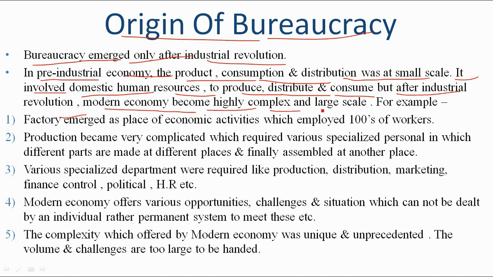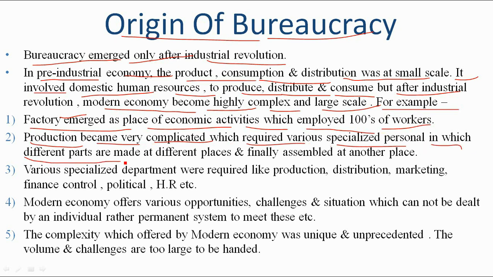But after the industrial revolution, the modern economy became highly complex and large scale, as production became very high due to machines. For example, the factory emerged as a place of economic activity which employed hundreds and thousands of workers. Production became very complicated, which required various specialized personnel, in which different parts are made at different places and finally assembled at another place. Various specialized departments were required for production, distribution, marketing, finance, control, political matters, human resource management, etc.